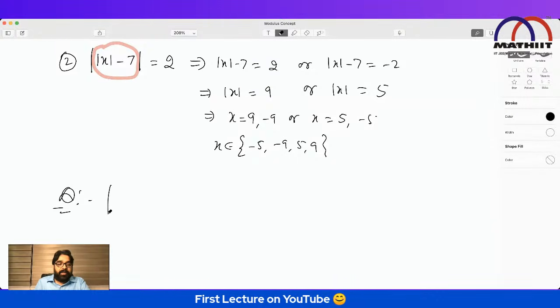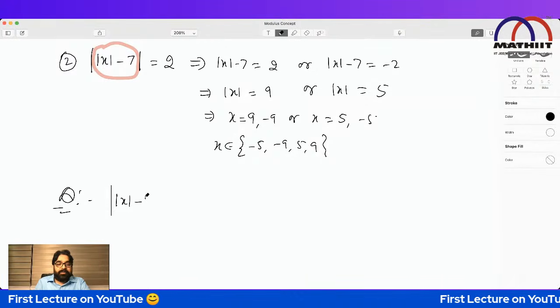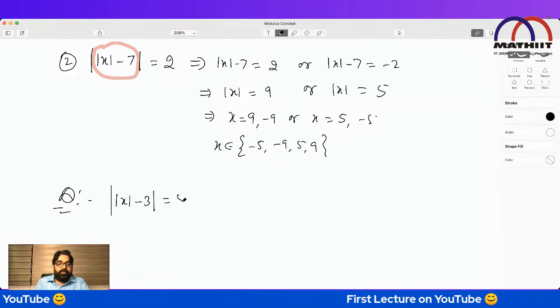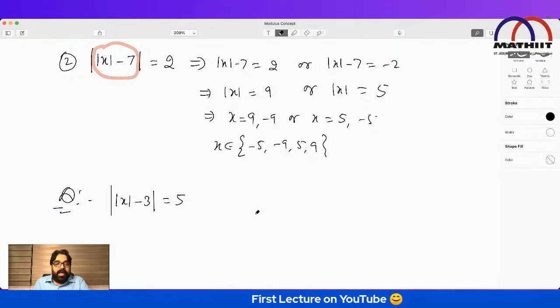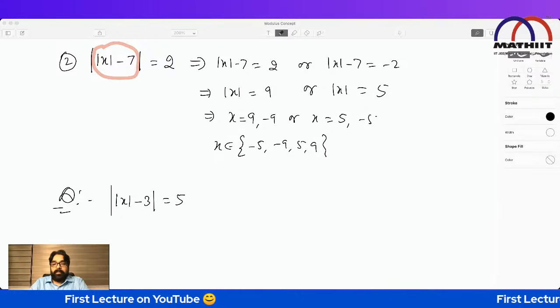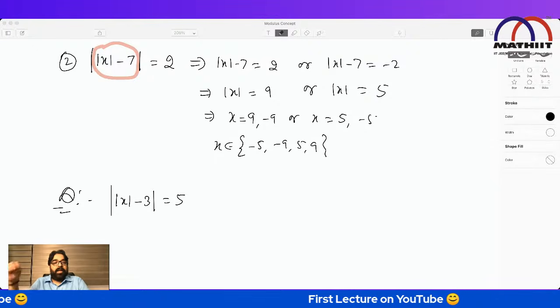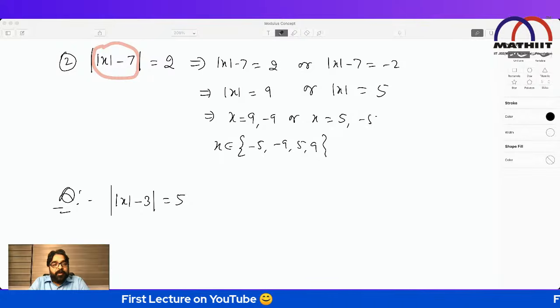Now, very quickly, everybody please try to give me the answer. Mod x minus 3 is equal to 5. Quick, the x value, very fast. Everybody try. See, use the fundamental until then, don't apply any formula, again and again I'm saying.